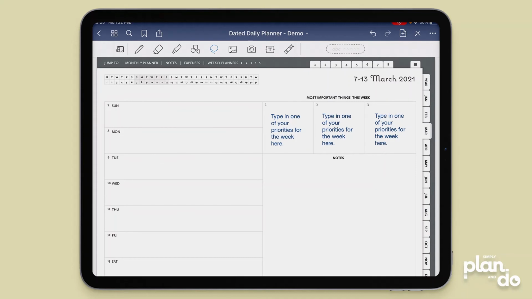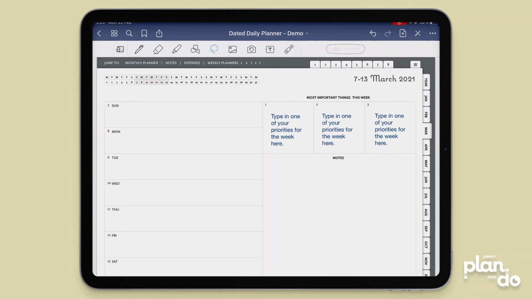And the next tip is to use Recolor Text. If you, like me, use a color-coded key, this is a really quick way to colour blocks of text. Although I've got these 3 most important things to do this week in these boxes, this is a weekly view on my planner, I can change the colours very quickly.